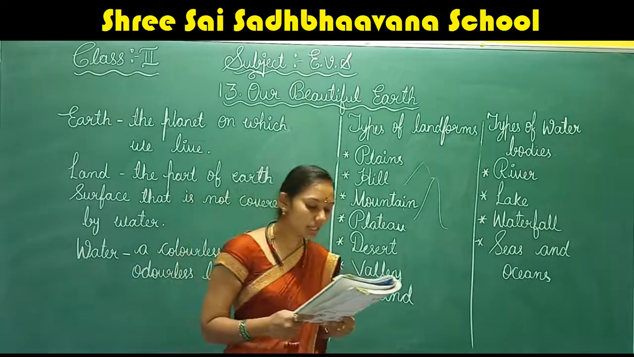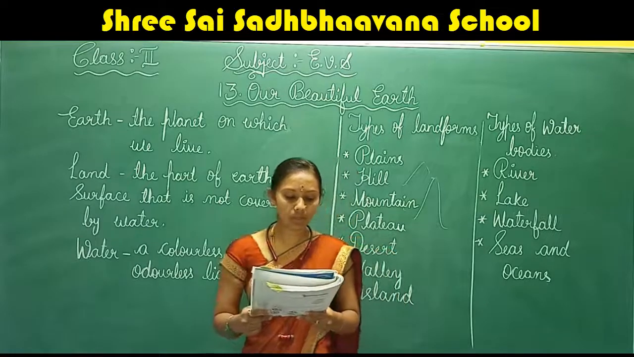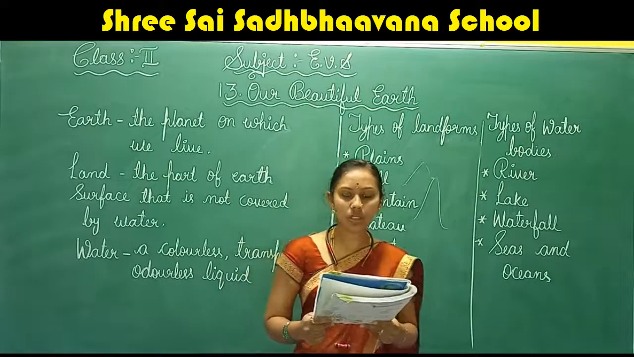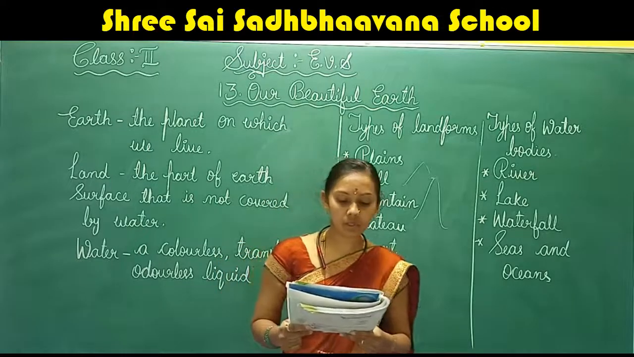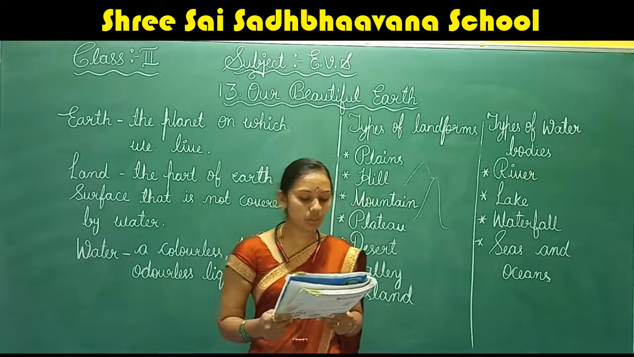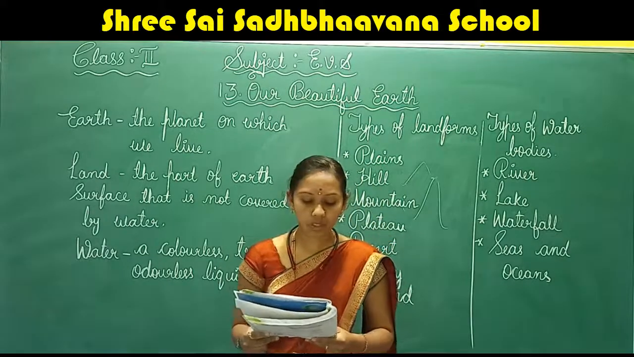The earth has a thick layer of air all around it. It looks blue from space. The land and water are not the same everywhere. They vary from place to place. Let us learn about the main landforms and water bodies on the earth now.